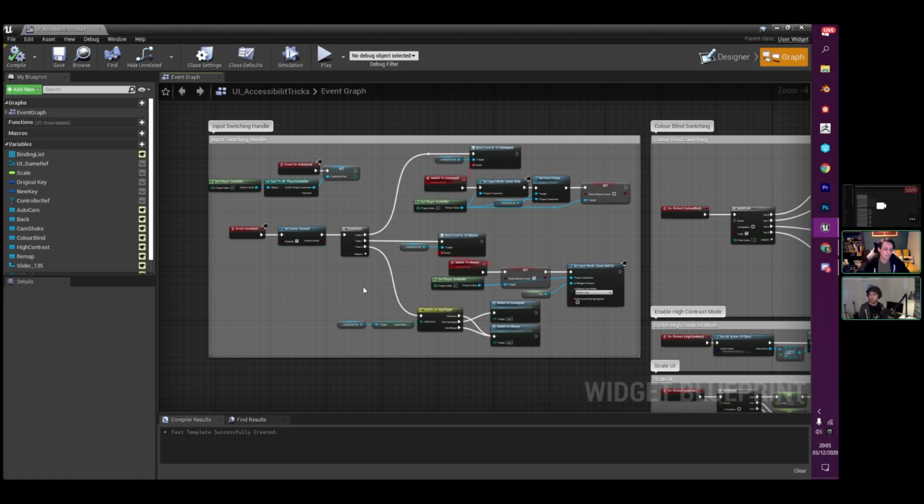Another one is having a different player controller class for your UI mode, and then you switch between the controllers when you go into that mode, and then that controller handles all of the input and navigation, and the user interface receives those.